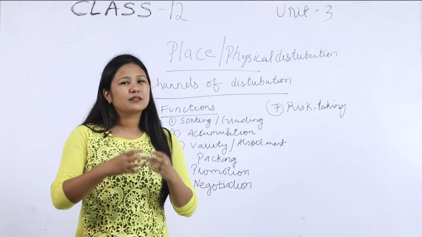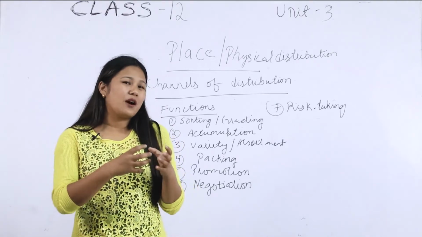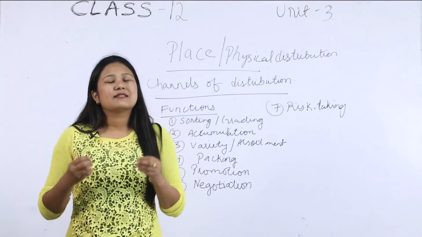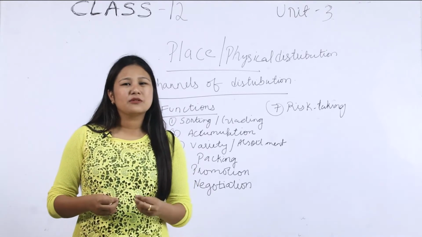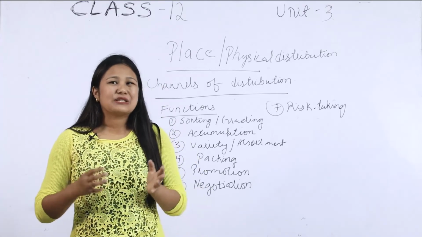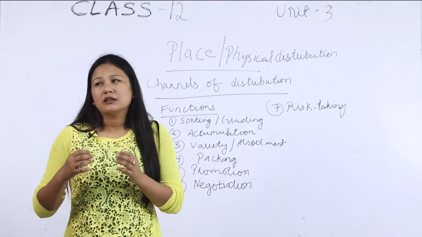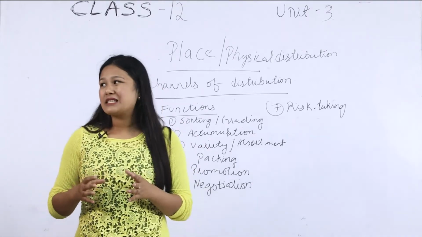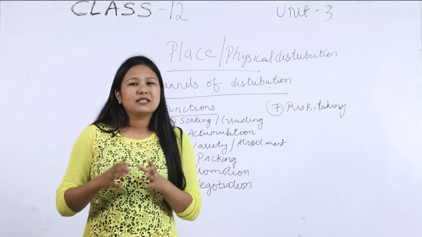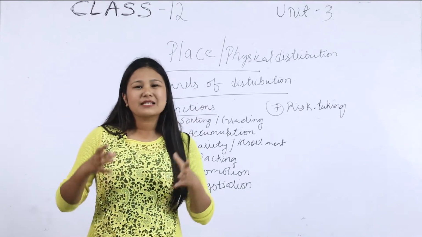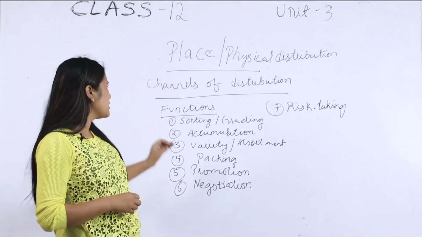They make the bulk into smaller parts and sell it. So grading or sorting is done by the intermediaries to repack the products in different sizes, different quantities and different qualities. This sorting or grading is just resizing the packaging or the products from the manufacturing unit.